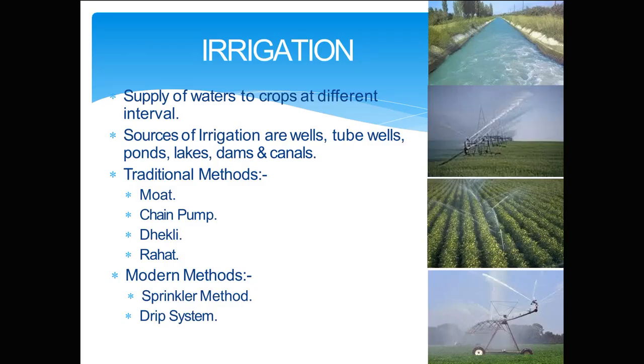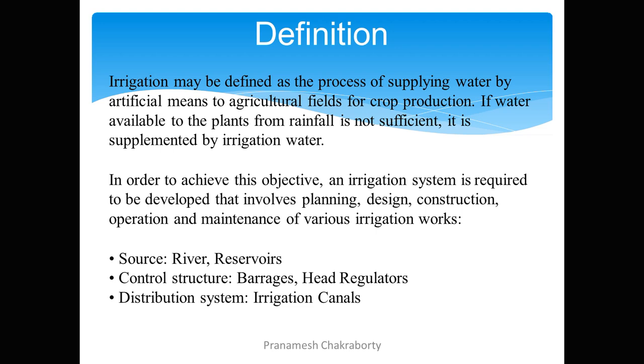Now, our next topic is irrigation. It is the fourth step in agricultural practices. What is meant by irrigation? Irrigation is artificial application of water to the soil for assisting the growth of crops. Sources of irrigation. The sources of irrigation includes wells, rivers, lakes, reservoirs, tube wells, ponds, canals, dams, etc. Water is needed for proper growth and development of plants. It helps to absorb mineral and nutrients.